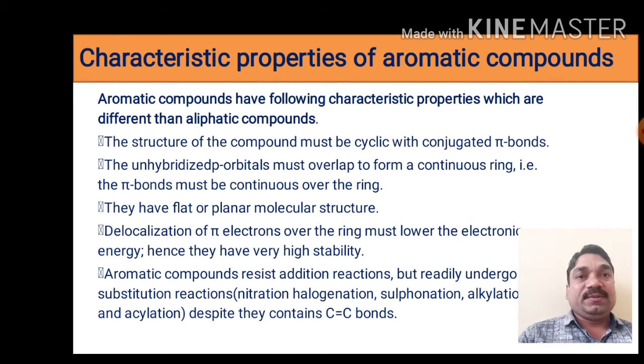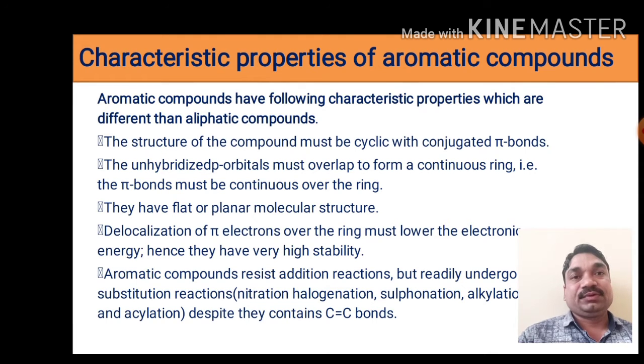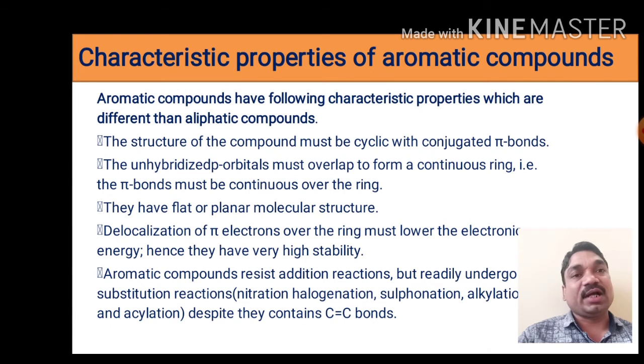Next we will see the characteristic properties of aromatic compounds. Aromatic compounds have the following characteristic properties, which are different from those of aliphatic compounds. The properties of aromatic compounds are different from those of aliphatic and saturated hydrocarbon compounds.